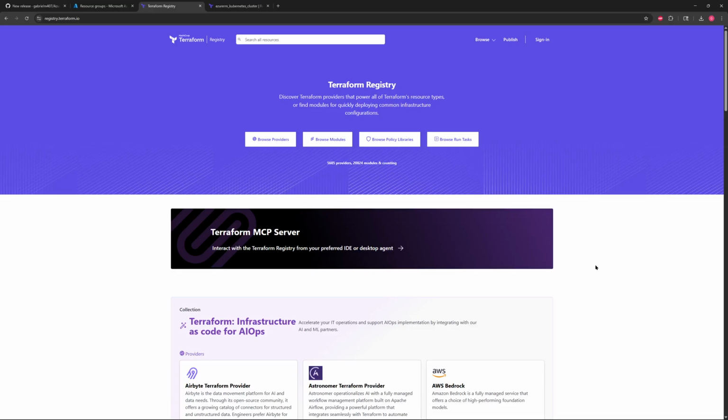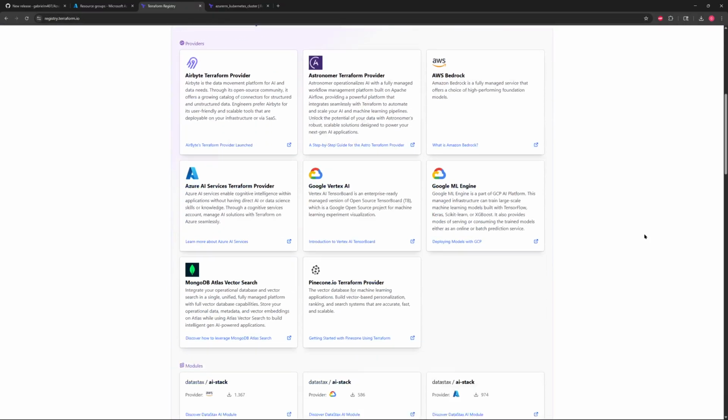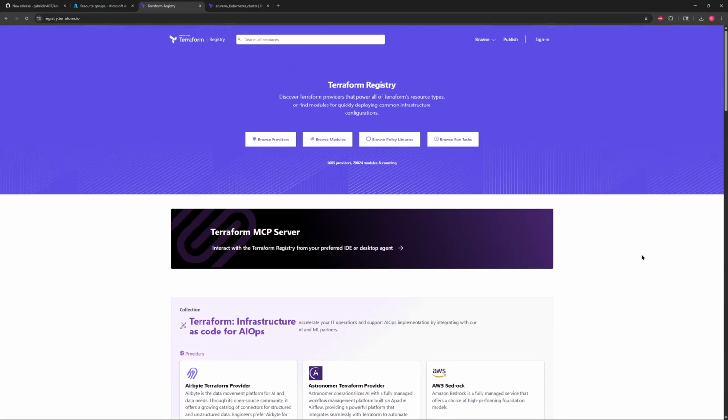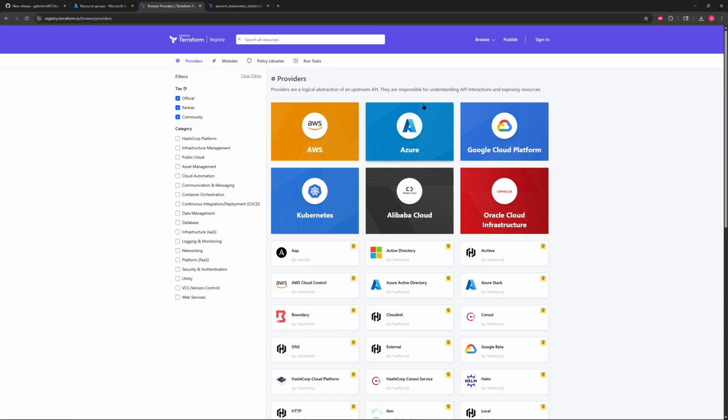Let's get a bit more familiar with the HashiCorp Terraform website. You can see up here at registry.terraform.io. And this is going to be telling you about any and all things that are Terraform related. So I think a good place to start are the different providers that are offered by Terraform.